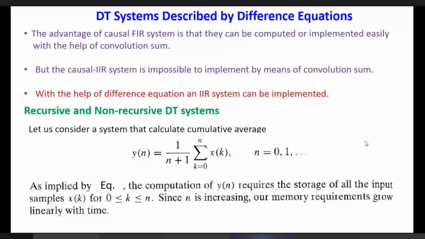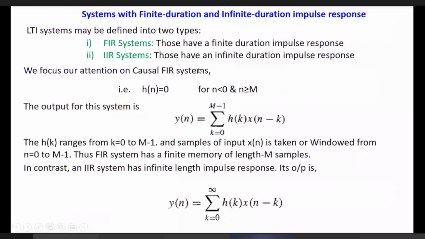Another thing was that the FIR system is also causal FIR. If it is causal FIR, that means only the positive time instants are considered, from n equal to 0 or k equal to 0 to M minus 1. That's why it is written causal FIR.